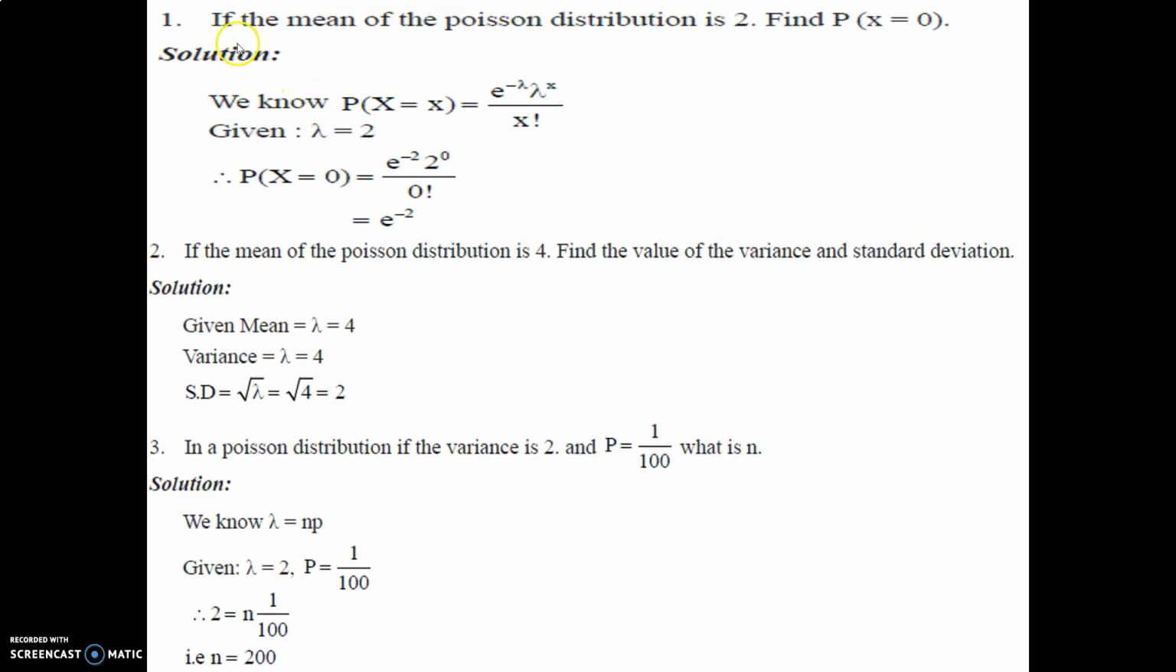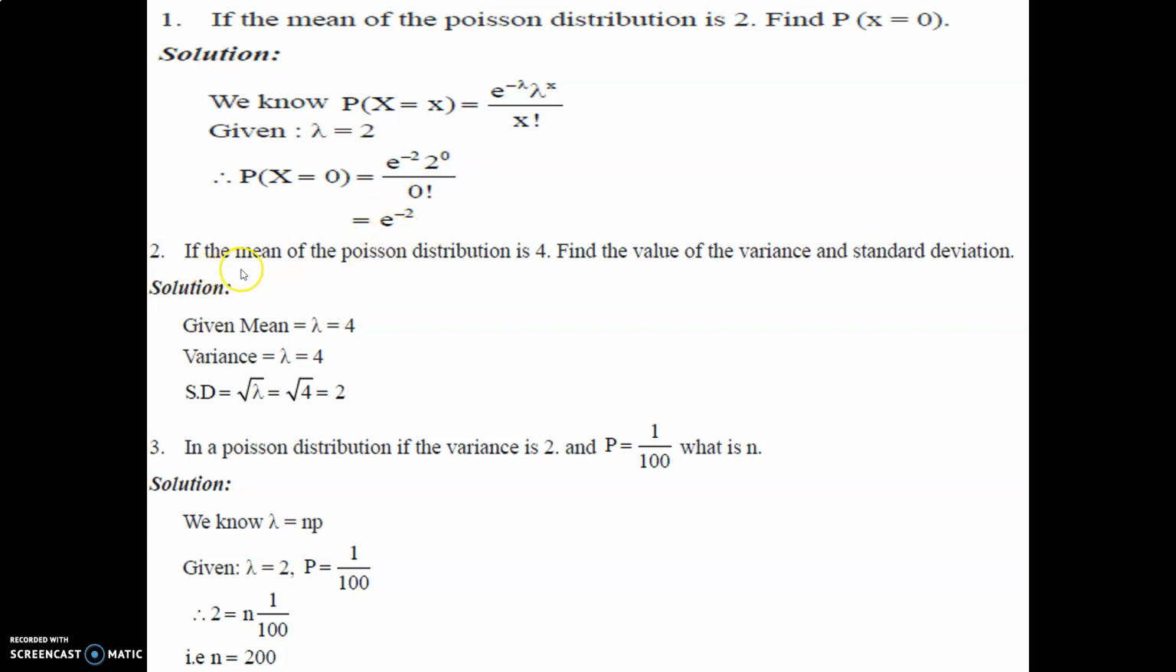Poisson distribution examples: if the mean of Poisson distribution is 2, find P of x equal to 0. We have P of x is equal to e raised to minus lambda, lambda raised to x upon x factorial. Lambda means mean is 2. P of x equal to 0 is e raised to minus 2, 2 raised to 0 upon 0 factorial. We know that 0 factorial is 1, 2 raised to 0 is 1, final answer e raised to minus 2.